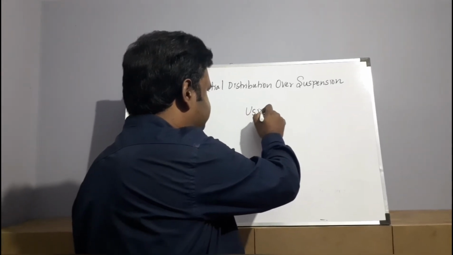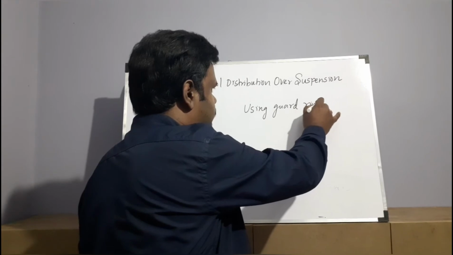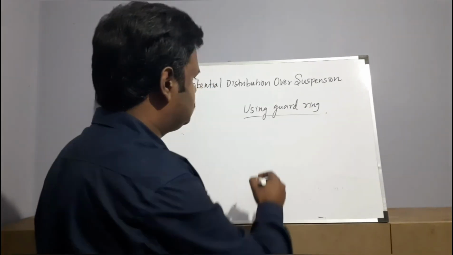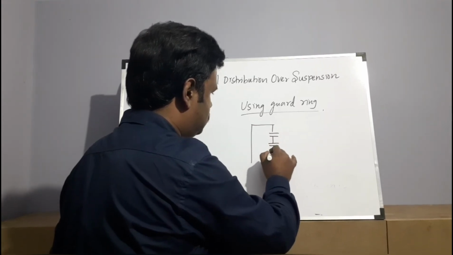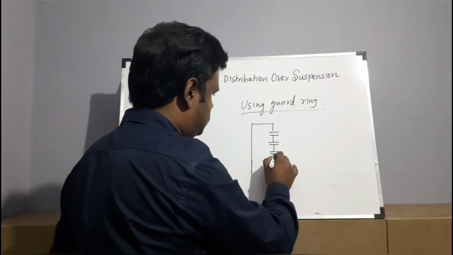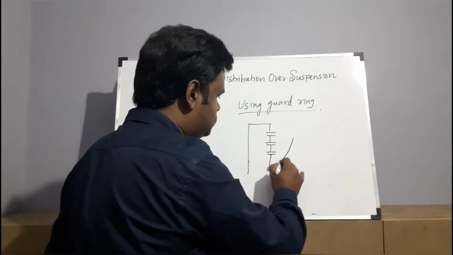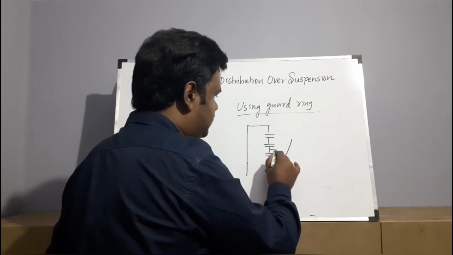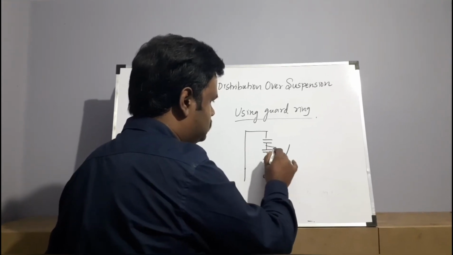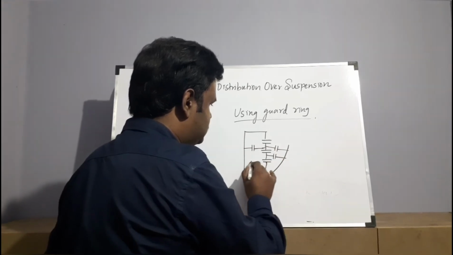The next method is using guarding. This is another method for improving the string efficiency. This is your arrangement. As we know, this is the tower, this is the capacitance, this is your conductor. At the bottom of the conductor and in between the pins, you put a guard ring like structure, such that there will be a capacitance existing like this. This capacitance will be almost equal to the shunt capacitance.